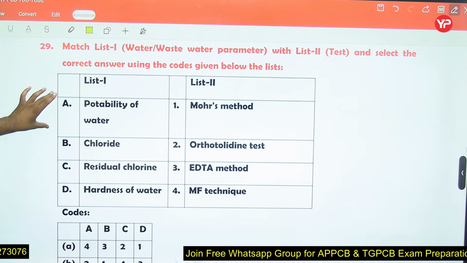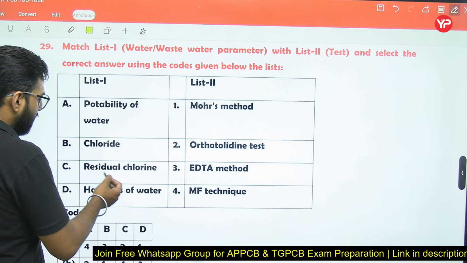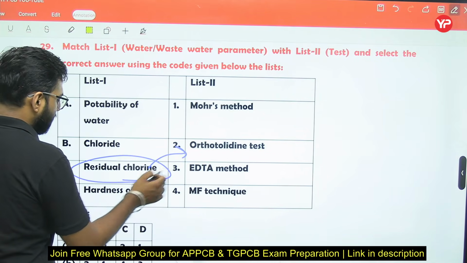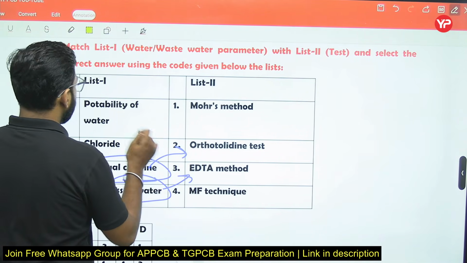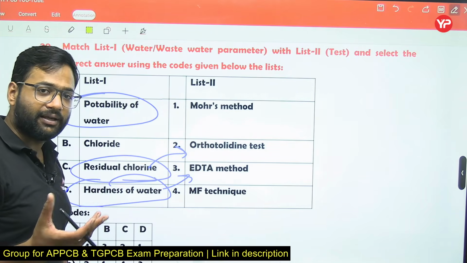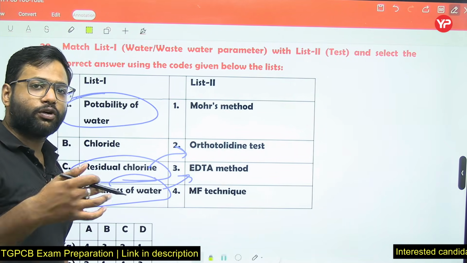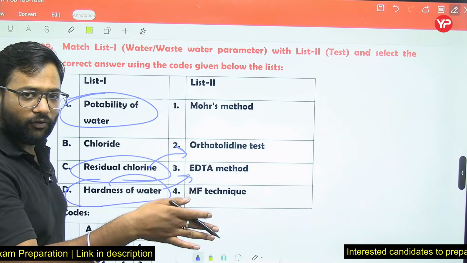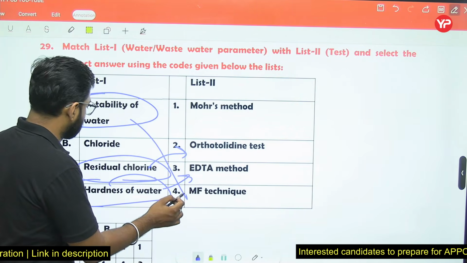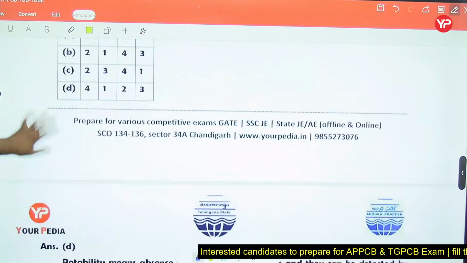Now we have some water parameters and their tests: for residual chlorine we know the orthotolidine test; for hardness of water, the EDTA method. Potability of water means potable water which is fit for drinking, that means the water should not contain any type of microorganism. For microorganisms we test for coliforms, with the membrane filter technique. For chloride we have Mohr's method.